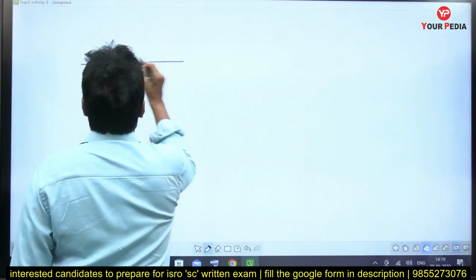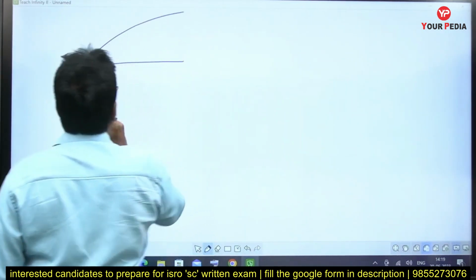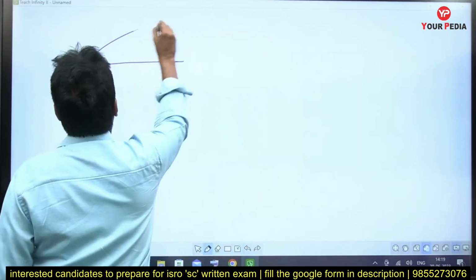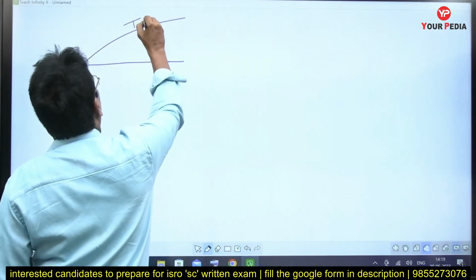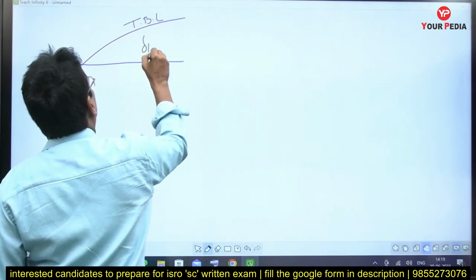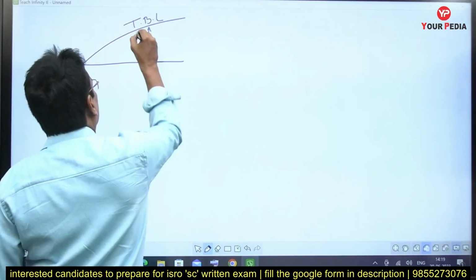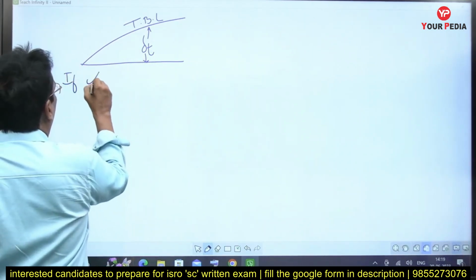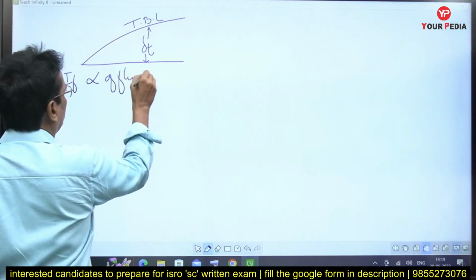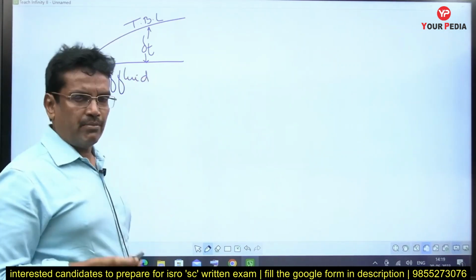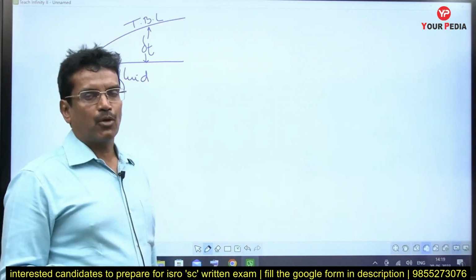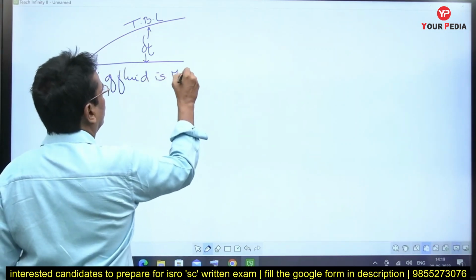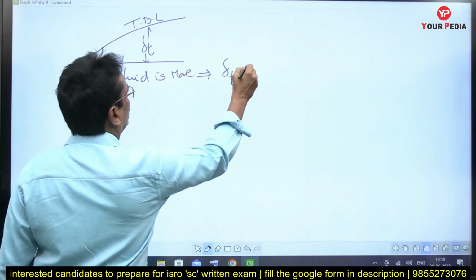There is another boundary layer called the thermal boundary layer, TBL. The thickness of the thermal boundary layer will be more if alpha of the fluid is more. Alpha is a thermophysical property, just like kinematic viscosity. If alpha of the fluid is more, it implies delta T would be more.